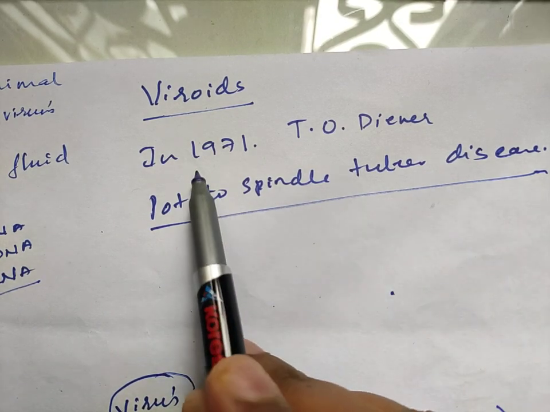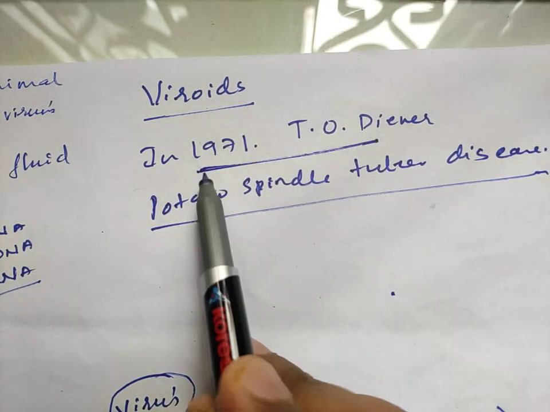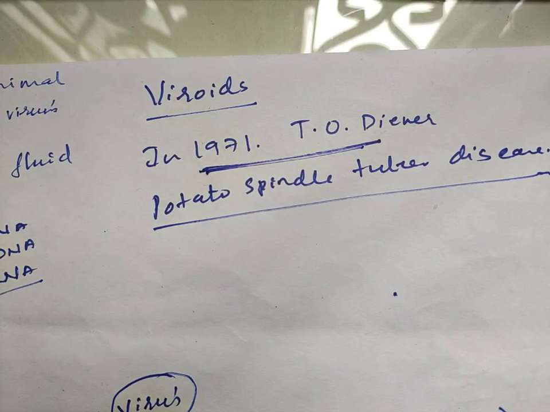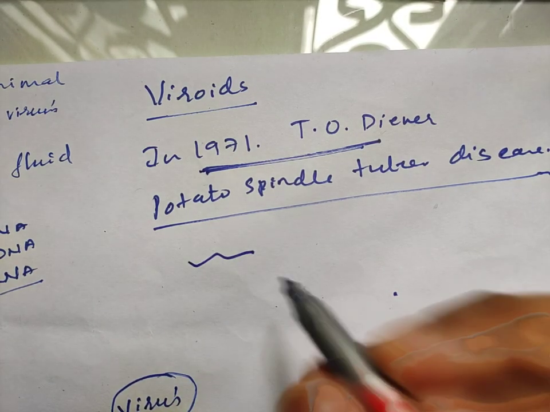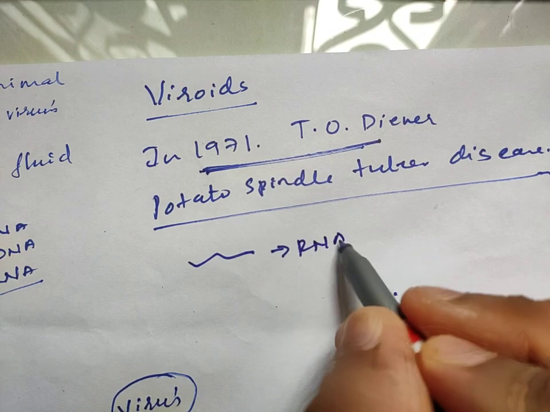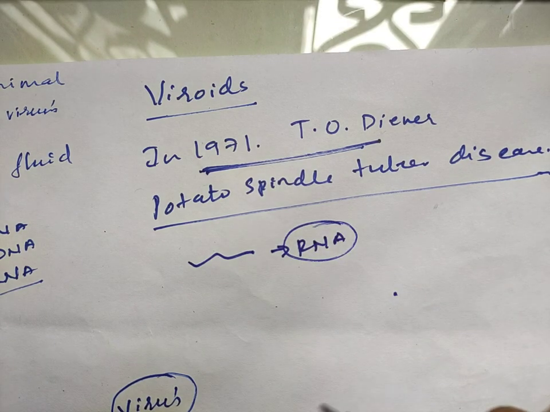Now when he did research on the plant, he found that it was not a virus, nor a bacteria, nor any infectious agent, but it was just an RNA. It was just genetic material, an RNA, which started to cause this disease.